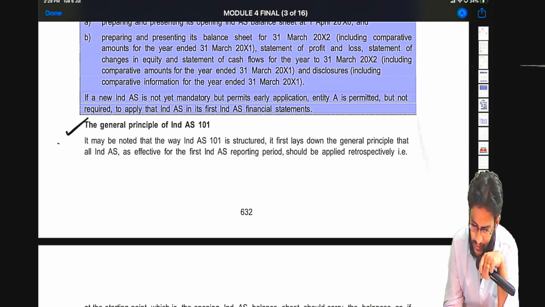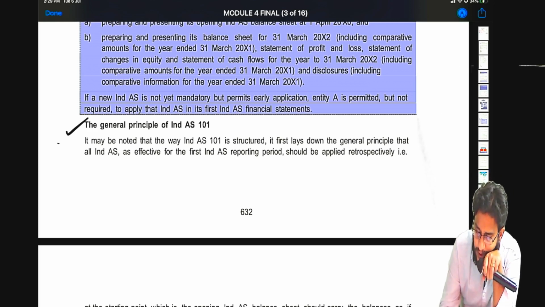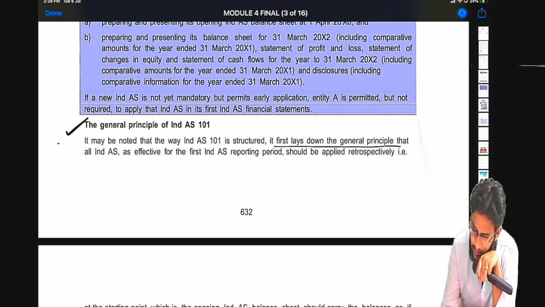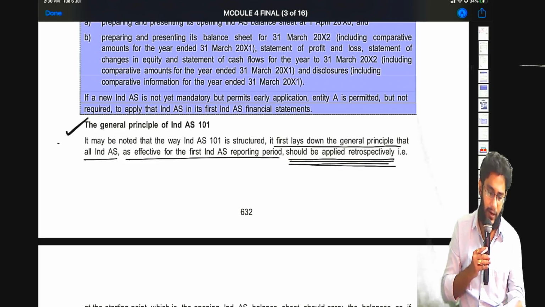Before we read all, whatever I'm taking you through, mark it, but anyway I'll give you some summary. The general principle of Ind AS 101. It may be noted that the way Ind AS 101 is structured, it first lays down the general principle that all Ind AS as effective for the first Ind AS reporting period should be applied retrospectively. So all the Ind ASs have to be applied retrospectively.